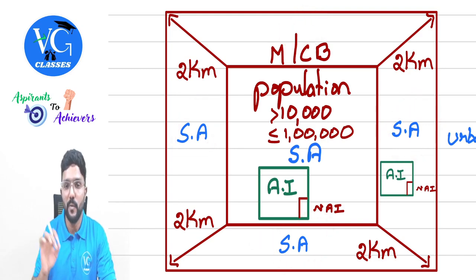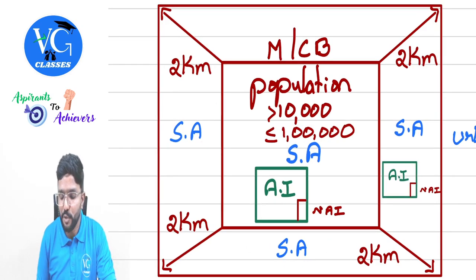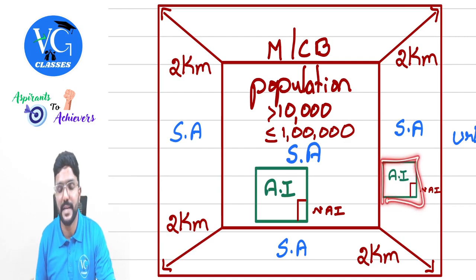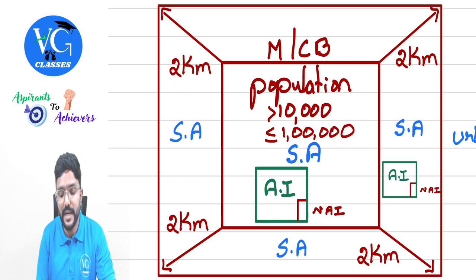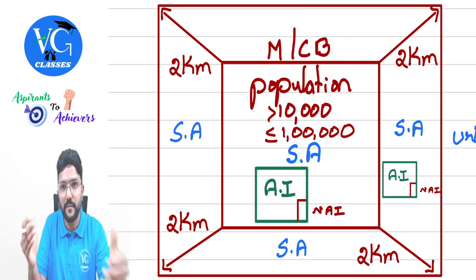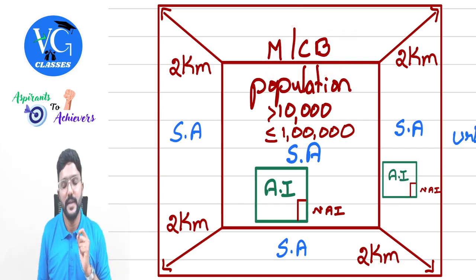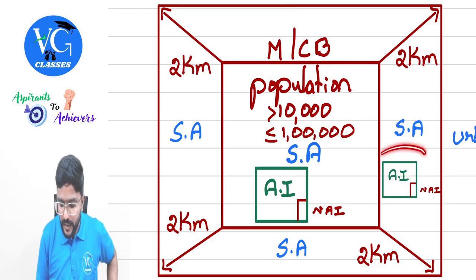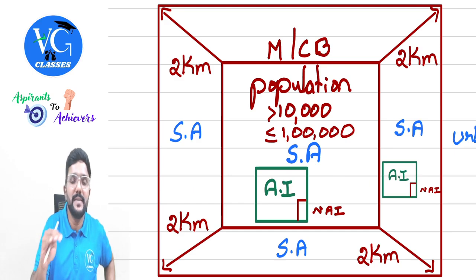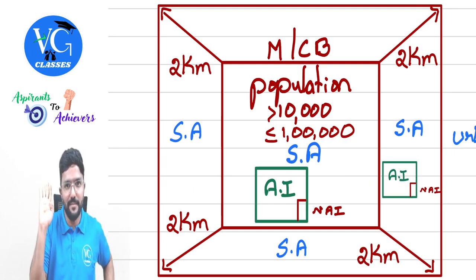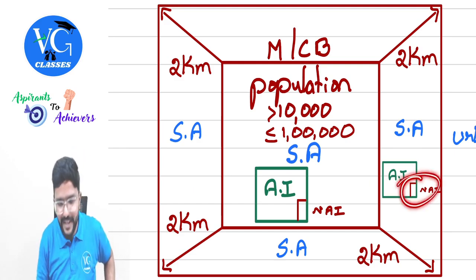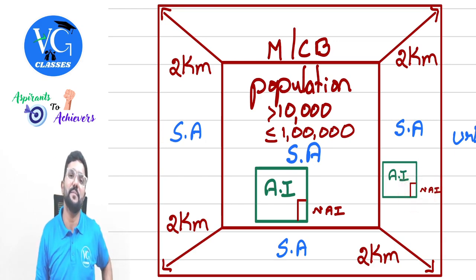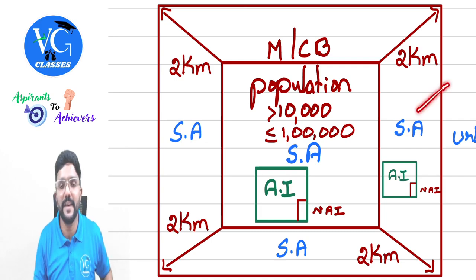Yes. Now, let me give one more example. Assume I have agriculture land in this part, which is outside this municipality or cantonment board, but within 2 kilometers. Yes, sir. So, the income from agriculture land which is used for agriculture purpose is agriculture income. But the income from building is not an agriculture income. Why, sir? Because it is in a specified area, guys. Got it? Yes, sir.